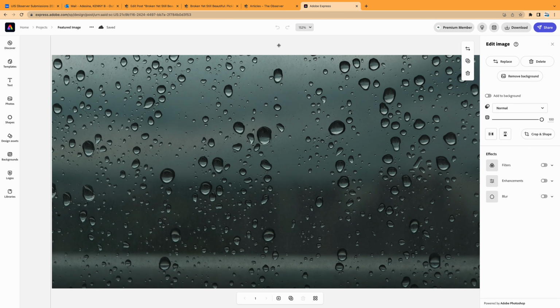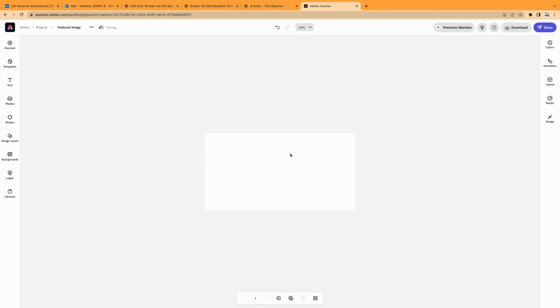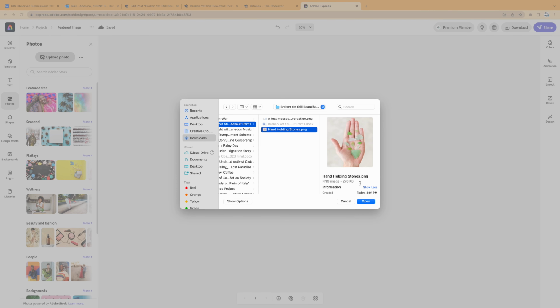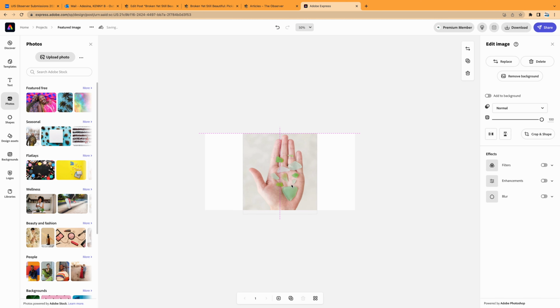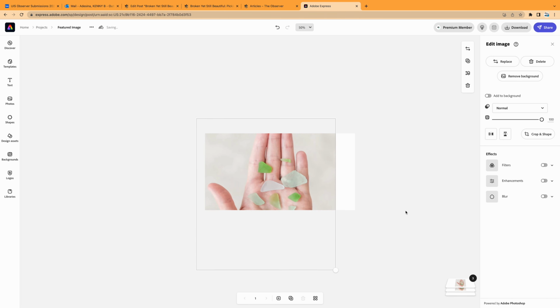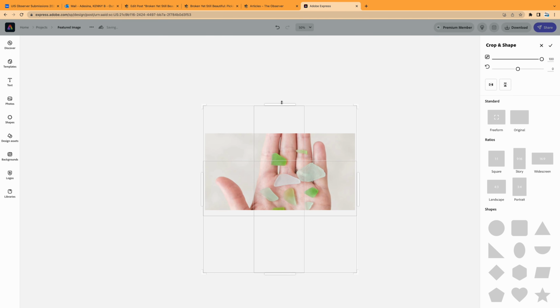Now that we have the size, let us import our new image. First, I will minimize this so that we can see what we are working on. So we delete this image and import our new featured image. This edit is simple because Adobe Express will always help you with the placement. Now I have the image that will be in the middle, and now I'll duplicate it by clicking on this icon. This is the image I want to put on the background. The next thing is to enlarge this image. Then I'll crop it because it's taking too much space on my screen.